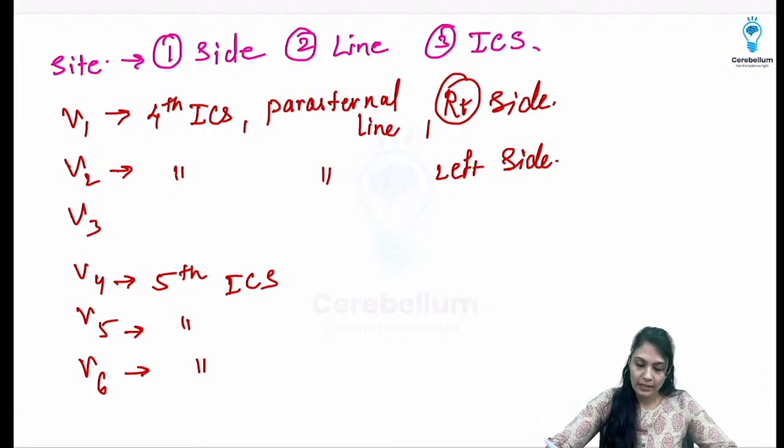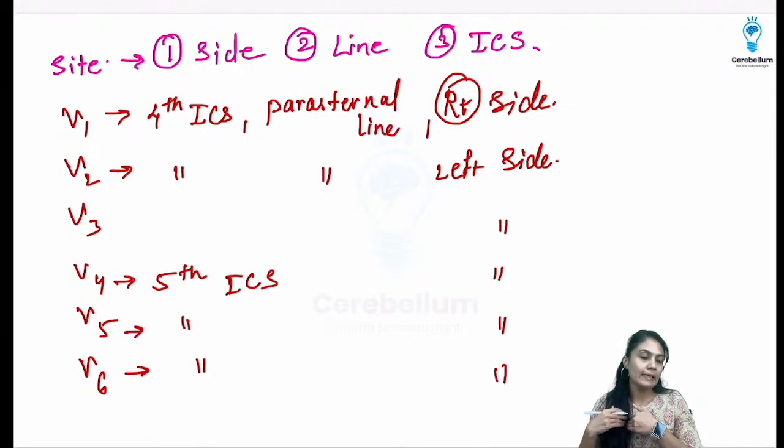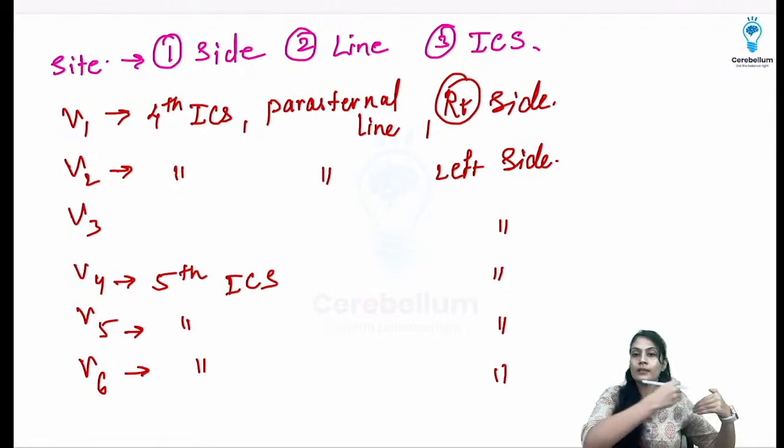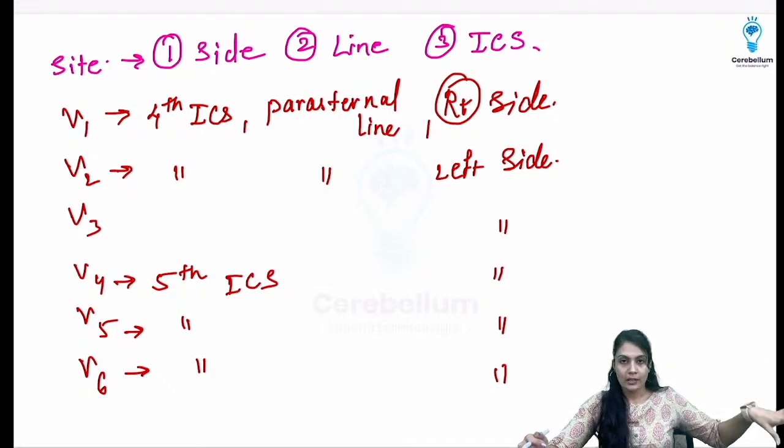Everything will be attached on the left side from here onwards, because I told you we are going to go from right to left. Okay, so only one thing which is on the right side, that is going to be V1. All other leads, or electrodes, will be attached on the left-hand side.